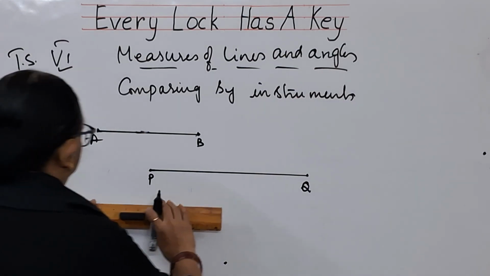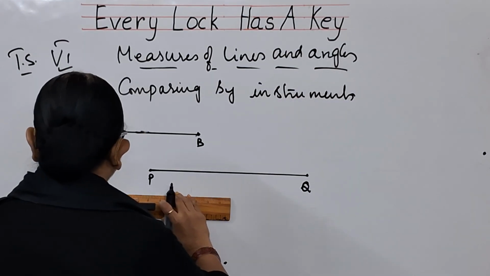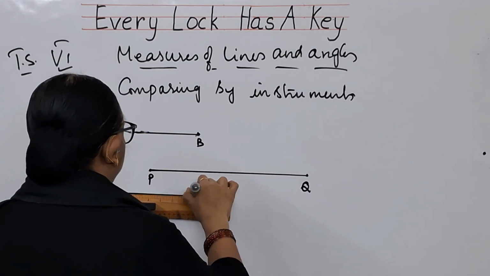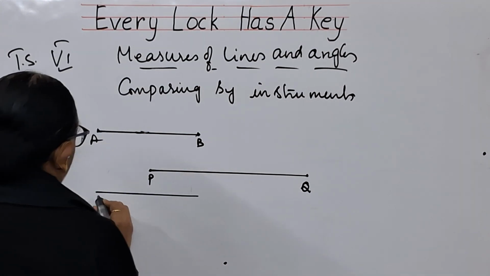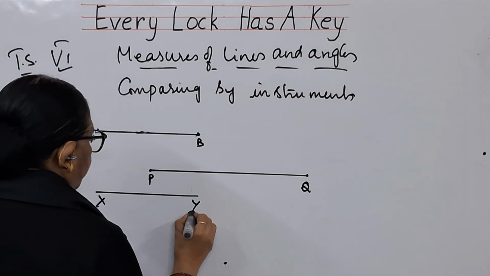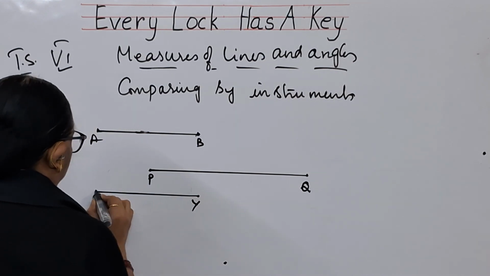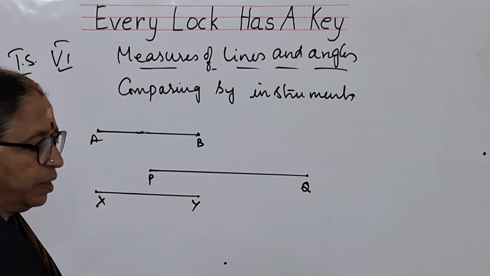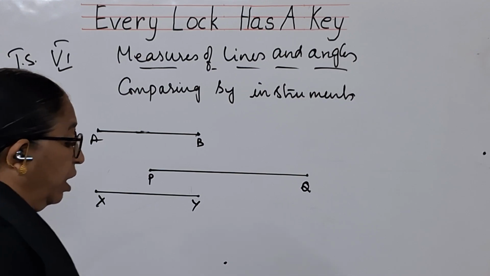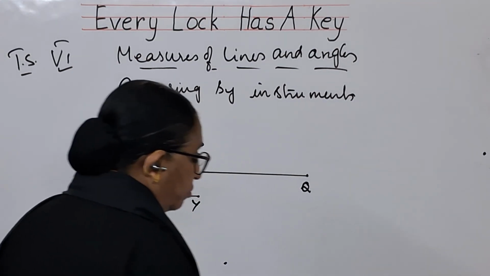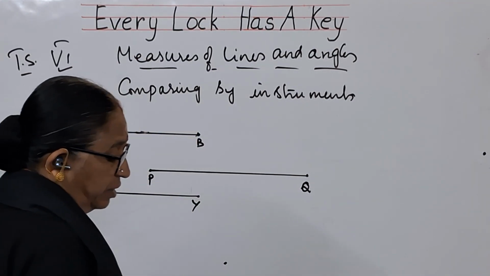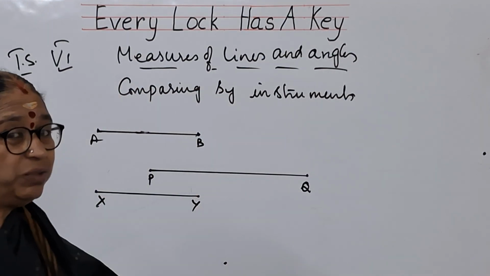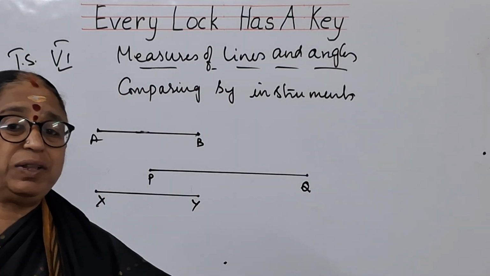But if I take another line like this, X and Y, and I ask you to compare it with AB. Are they equal or not? We will be having a doubt whether they are equal or whether they are not equal, and which is greater, which is lesser if they are not equal.